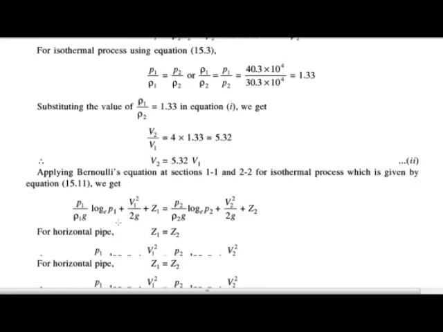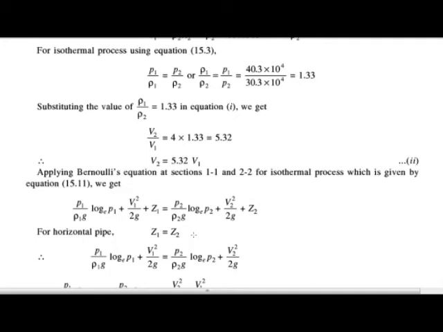Now we are applying Bernoulli's equation for sections 1 and 2. Bernoulli's equation is written as P1 upon rho 1 g natural log of P1 plus V1 square by 2g plus Z1 is equal to P2 upon rho 2 g natural log of P2 plus V2 square upon 2g plus Z2.